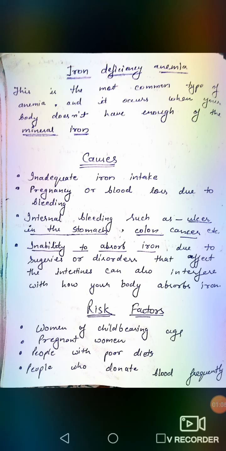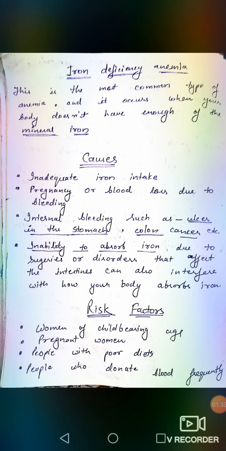Iron deficiency anemia is caused by so many factors. Number 1, inadequate iron intake: if the person is consuming food that has a low amount of iron, it can cause deficiency of iron in the body, which leads to iron deficiency anemia.